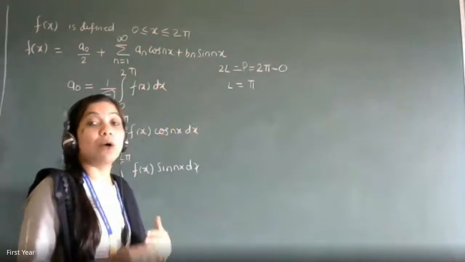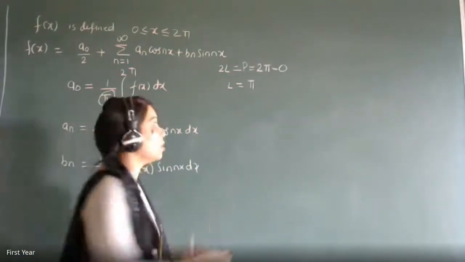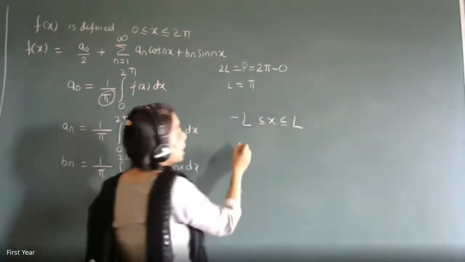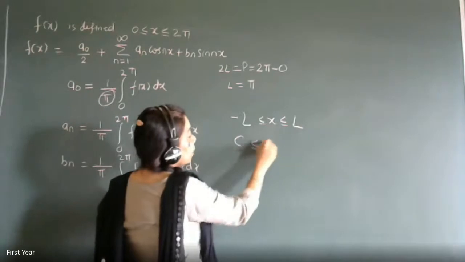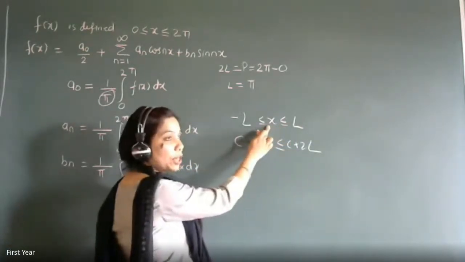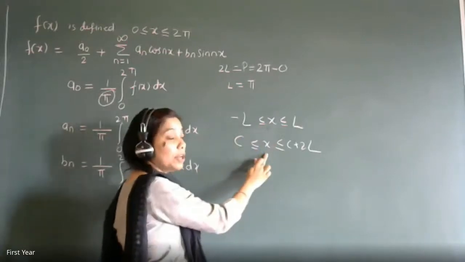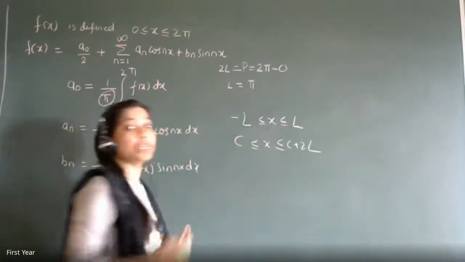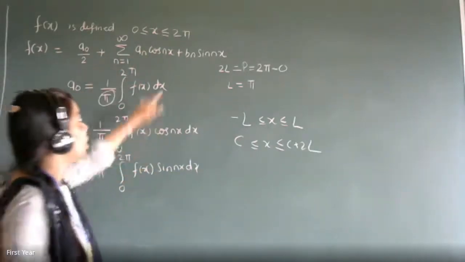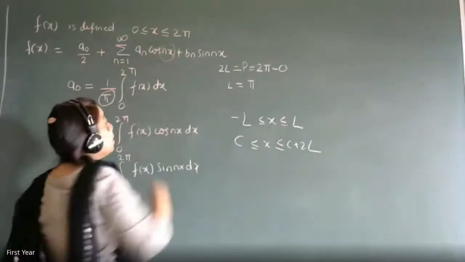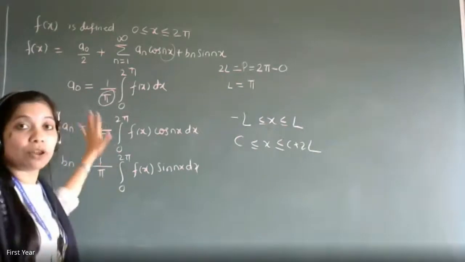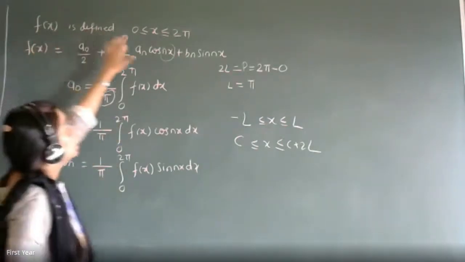Then we will see how we extend it if your general interval is of the type minus l less equal x less equal l. Then if it is c less equal x less equal c plus 2l. The first is called the interval with midpoint as 0. This is called an arbitrary interval. In these types of intervals also, we will see how the formulas change in the Fourier series expansion, as well as the change in the angle. That we will see at the end of this lecture. But right now, we will solve examples on the type of Fourier series which we have found for the interval 0 to 2 pi.